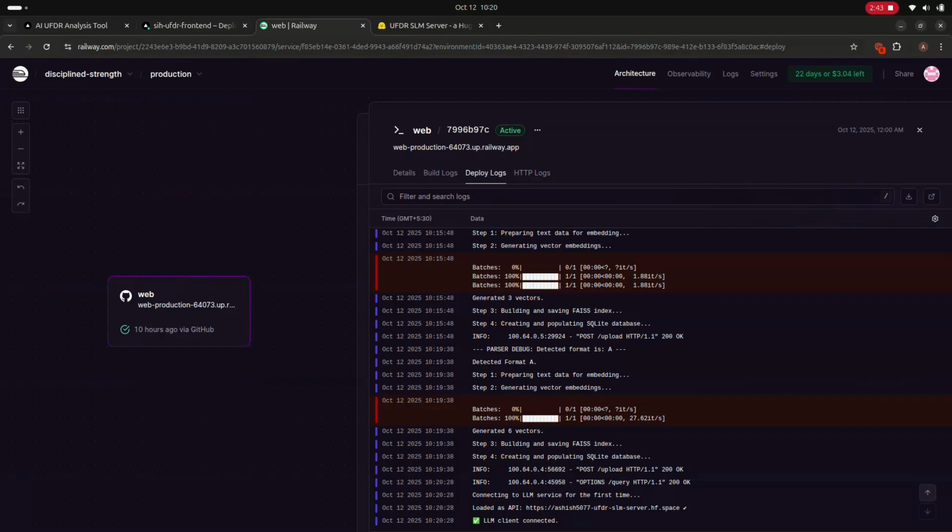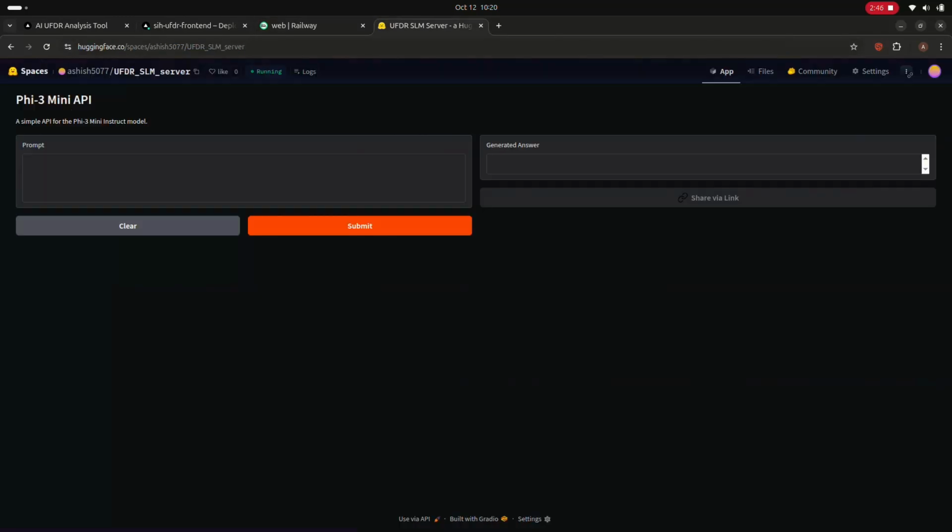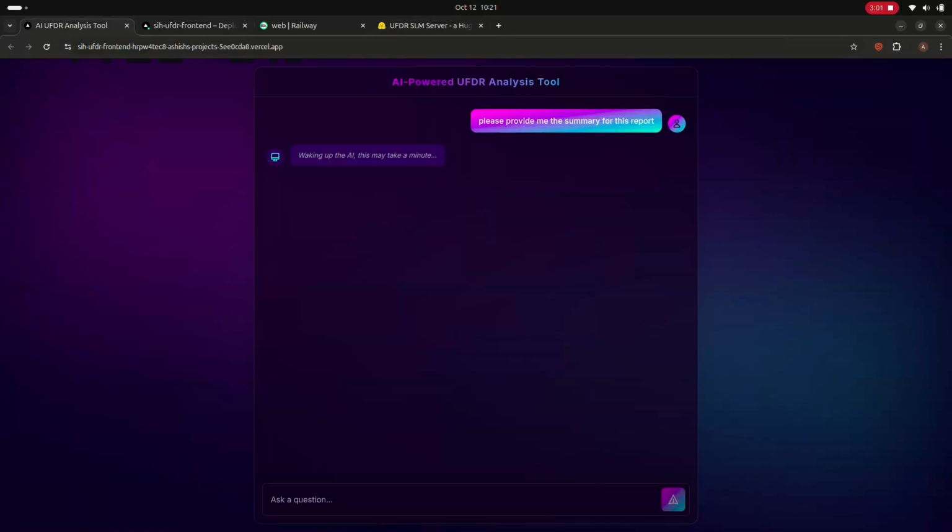That searchable database with the question is then uploaded to the Phi-3 server, the Microsoft Phi-3 small language model. That small language model is going to take the question, search the database with that specific question, and then return us the answer. It is saying waking up AI, this may take a minute.